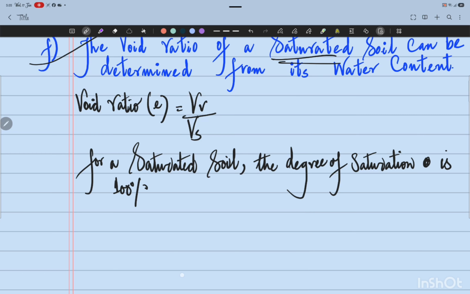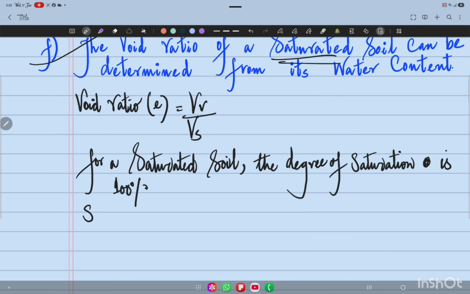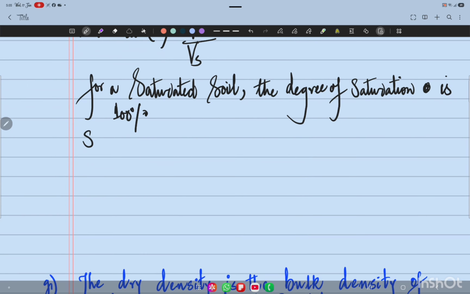Why so? Because the degree of saturation is also a ratio, between the volume of water to the volume of voids.